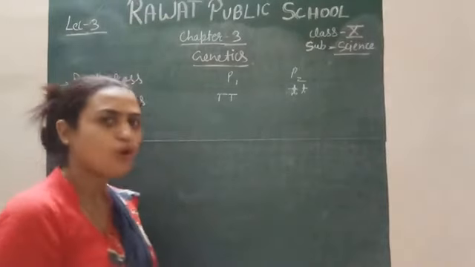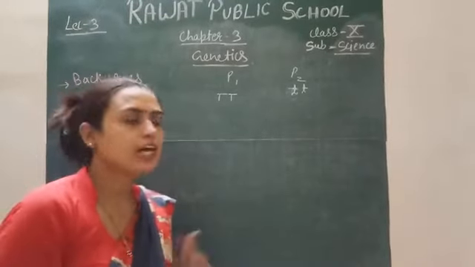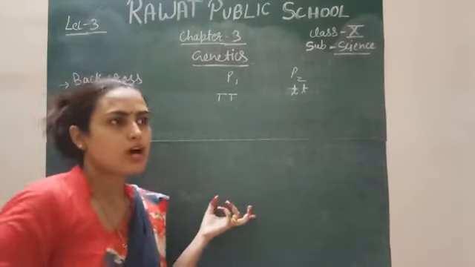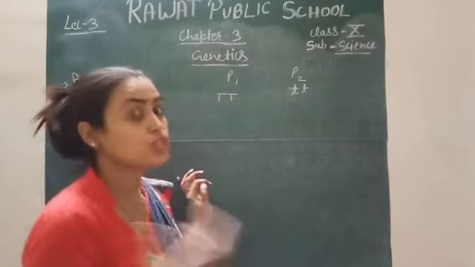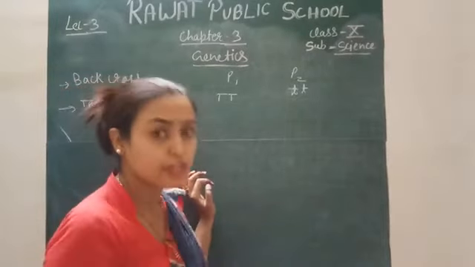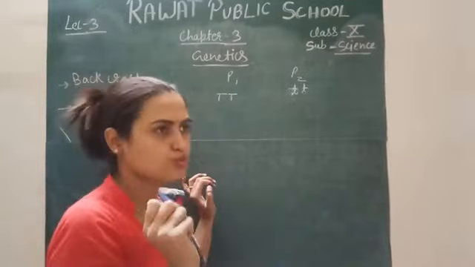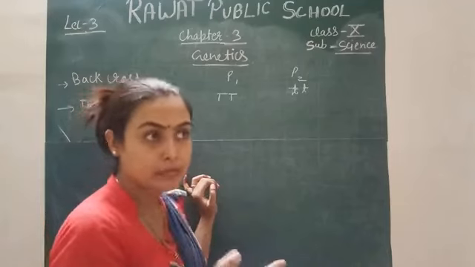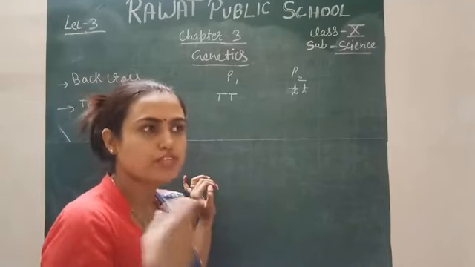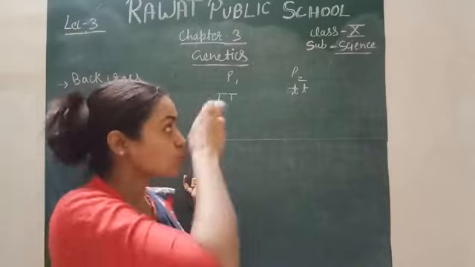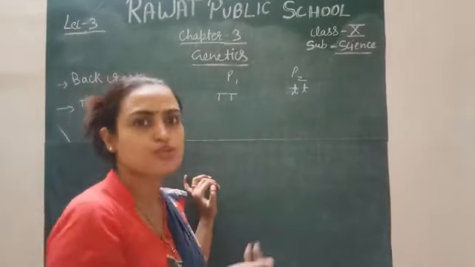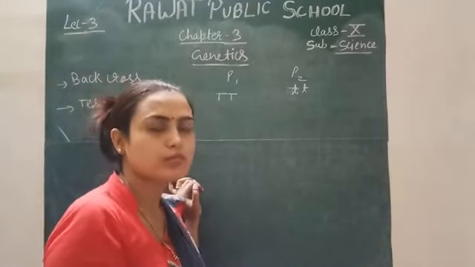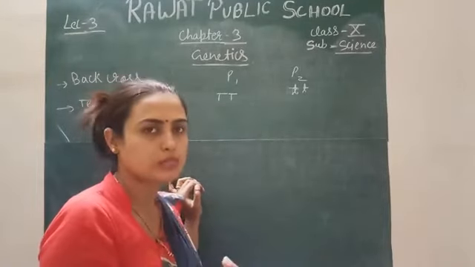I think you know all about the different terminology which we use in this chapter on genetics: the term dominant, the term genotype, recessive, phenotype, back cross, test cross which we will do today, and the alleles, the genes, monohybrid, dihybrid. These are the different terminologies you need to know to learn about Mendel's law. Homozygous and heterozygous are also very important terms you need to know, right?